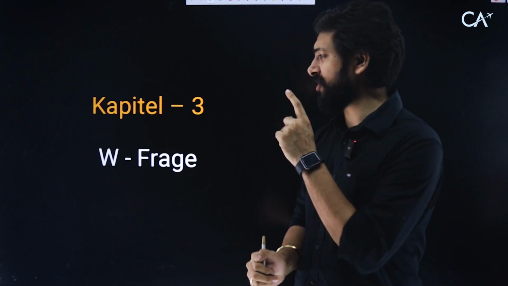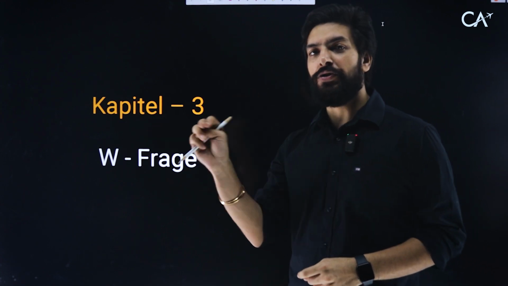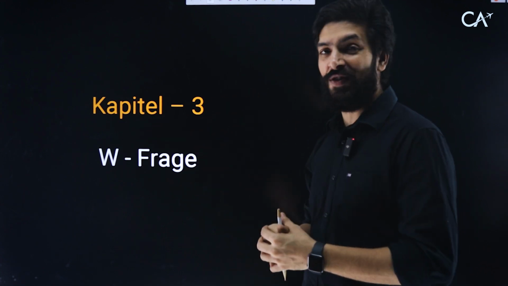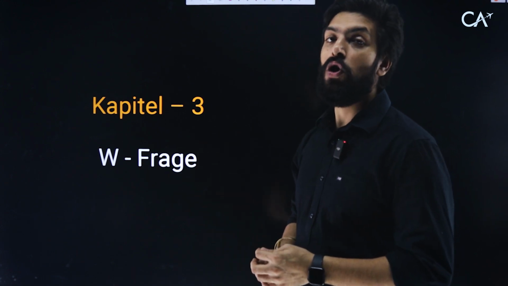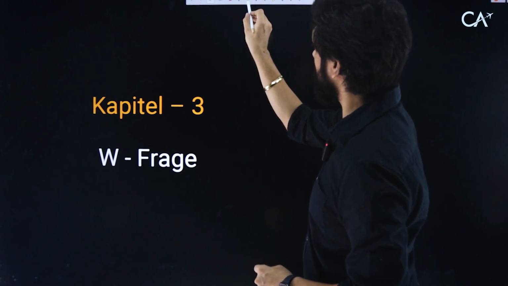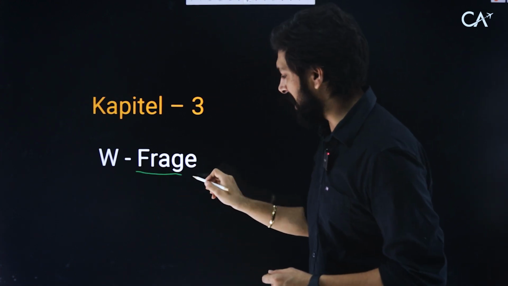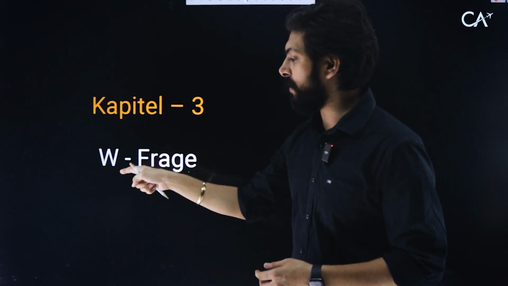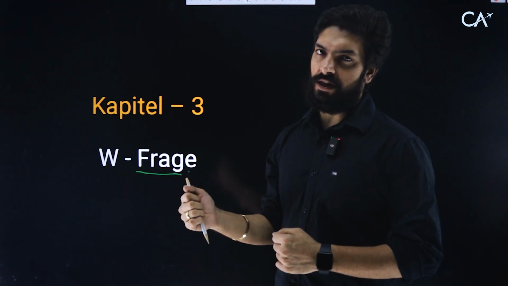So this is our session 3 or chapter 3. Kapitel 3, chapter 3. Okay, you're learning numbers as well, right? And chapter 3 is W-Fragen, W questions. This means questions. Frage means a single question. As soon as we add E, it becomes questions. And W questions, we know in English, we have what, where, and all those things, right?